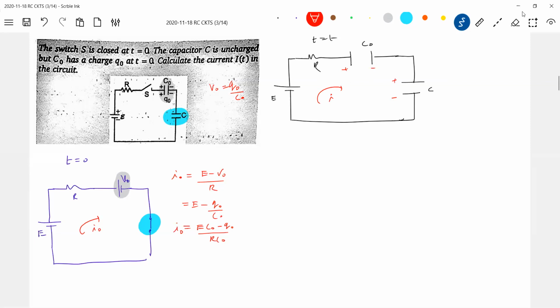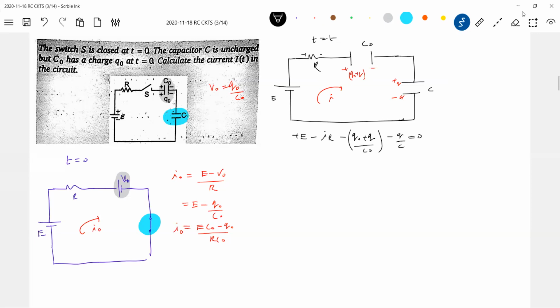So shall I say that it will become Q naught plus Q? Or Q naught minus Q? What shall we write? Not plus Q. Q naught plus Q better, right? And let this be Q. Write the loop equation: plus Q by C minus IR, here polarity, equal to 0.